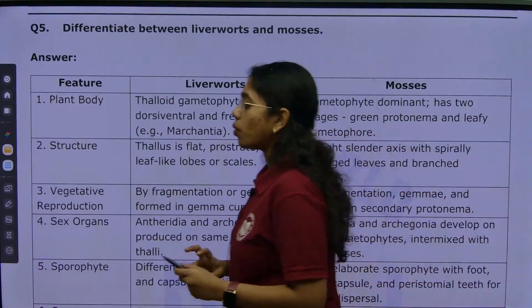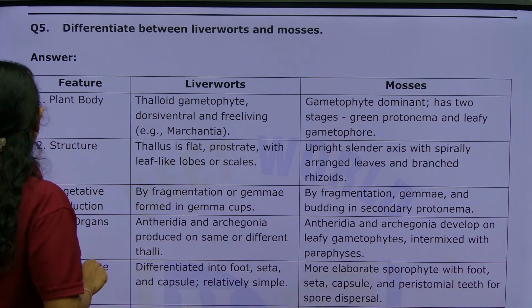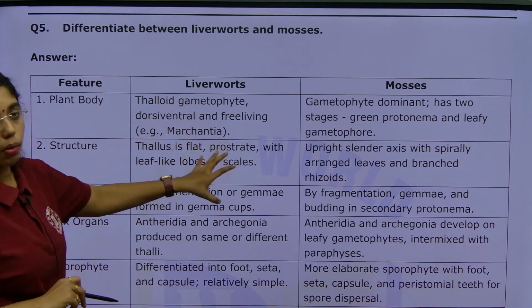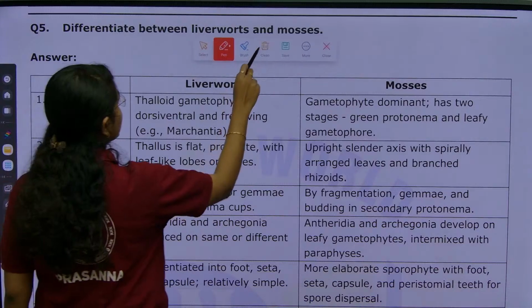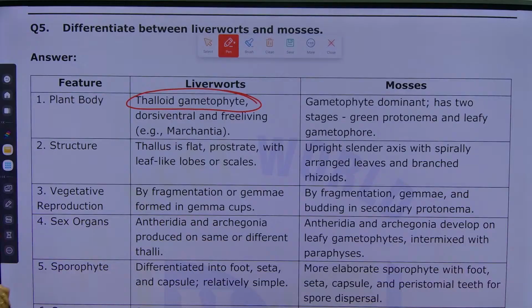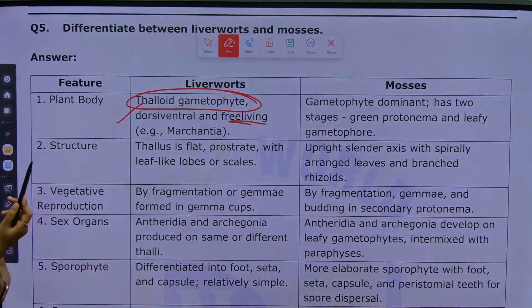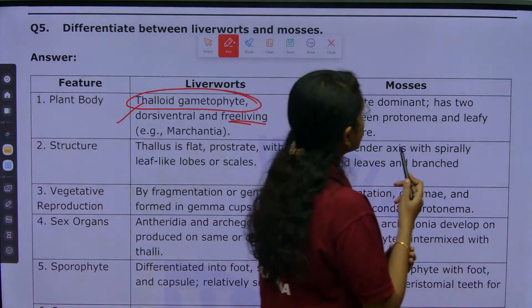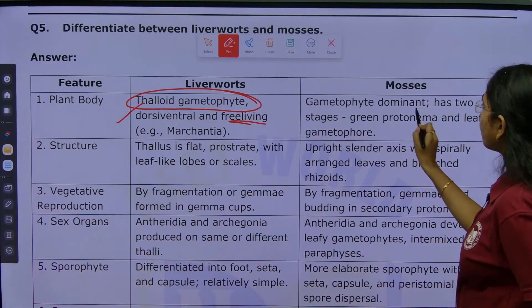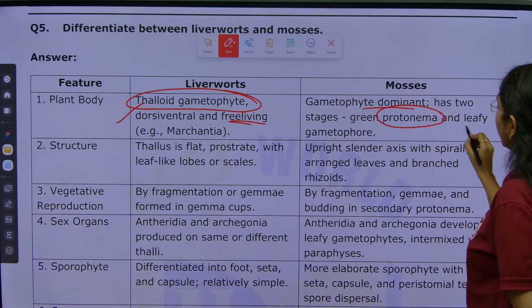differentiate between liverworts and mosses. Just go through the answer. Here we go. First, the feature. In liverworts, the plant body is a thalloid gametophyte, which is dorsiventral and free living. For example, Marchantia. In mosses, gametophyte is dominant. It has two stages. One is the green protonema, the second is the leafy gametophore.